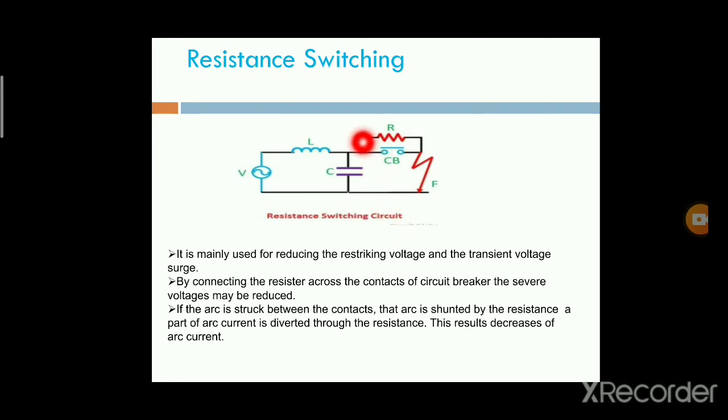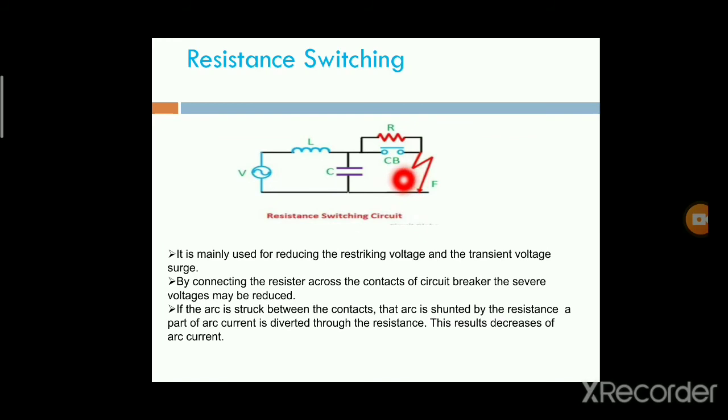One resistor is connected across the contacts of this circuit breaker. This is the transmission line. In that resistor, the R value will be neglected. Then we display only the shunt reactance and the capacitance value, and then we connect the circuit breaker. The circuit breaker contacts will be connected across the resistance.